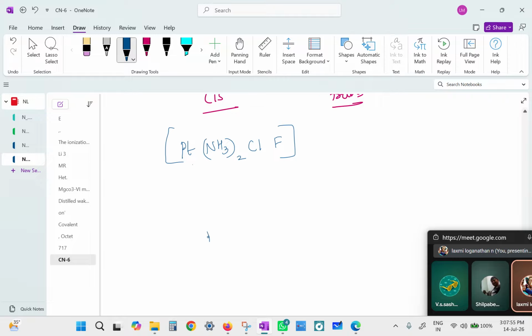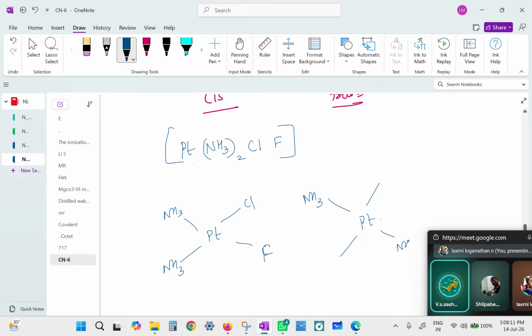So can we say platinum, ammonia will be, this will be cis? And if ammonia is here, where it should be? In its complete opposite, trans. So NH3, Cl and F.